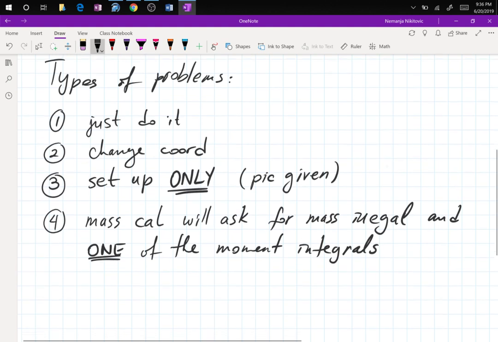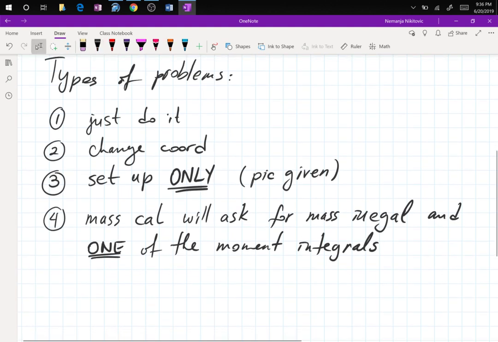We know that we would have to compute 4 triple integrals for the 3D case. If you had to do the full problem, that's 12 integrals. So you don't have that kind of time on the exam. So the first, again, is what I call just do it. That problem is given double or triple, whatever, you just grind through the calculations quickly, you're done.